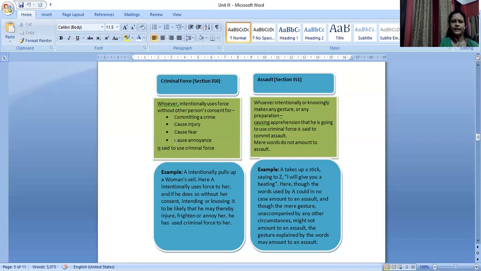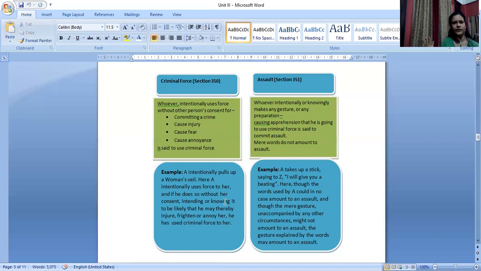Now we can see one example also. If one person intentionally pulls up a woman's veil, all right? So the woman has covered her face with a veil, and if someone goes and intentionally pulls up her veil without her consent, right? As a result, A intentionally uses force on her, and if he does so without her consent, intending or knowing it to be likely that he may thereby injure, frighten, or annoy her, right?